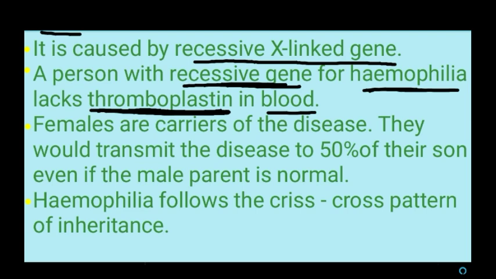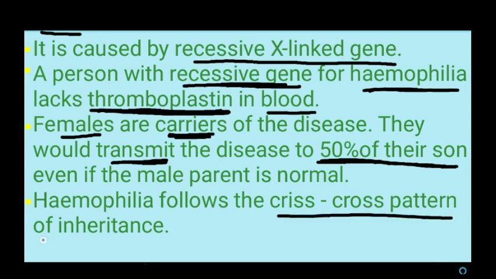Mainly the females are carriers for this disease. The female carrier transmits the disease to 50% of her sons, even if the male parent is normal. If the father is normal and the mother is a carrier, that mother can transmit the disease to 50% of their sons. This hemophilia follows a crisscross pattern of inheritance. At the end of the lesson we will see what we mean by the crisscross pattern of inheritance.